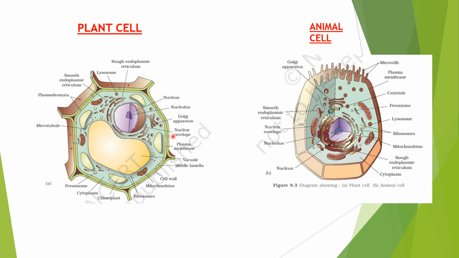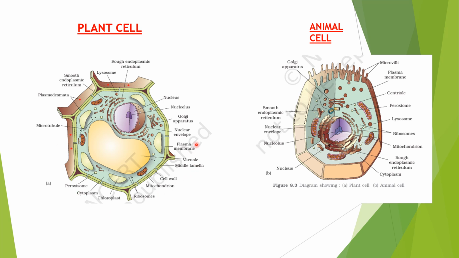There are also membrane-bound organelles: mitochondria, chloroplast, peroxisome, and different types of cell organelles. There is a large structure called the vacuole. Plasmodesmata is a structure that helps in connecting two plant cells. Lysosomes contain acidic hydrolytic enzymes, which can degrade all the cell components. So this is the basic organization of the plant cell. We will study this organization also. It is a basic overview of how the plant cell looks.